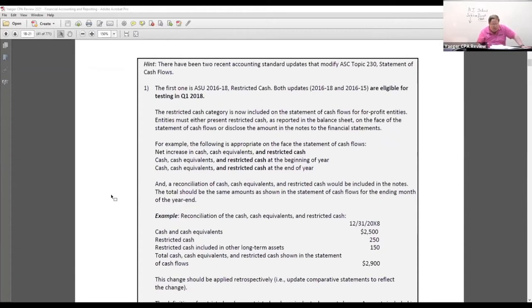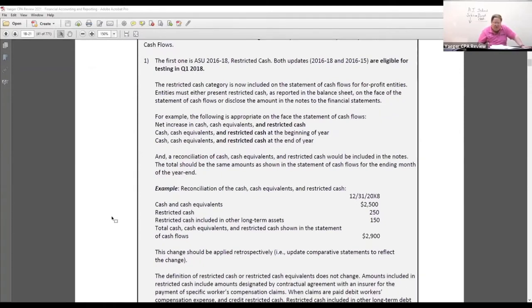But now, if you look at the second paragraph, we have a restricted cash category. Entities must either present restricted cash, as reported on the balance sheet, on the face of the statement of cash flow, or disclose the amount in the notes of the financial statements.